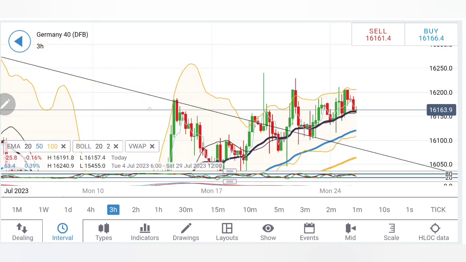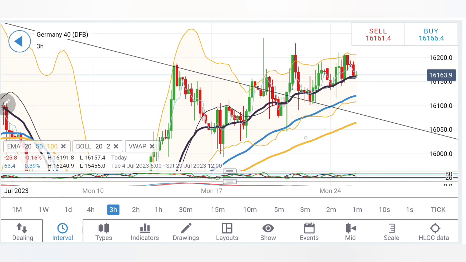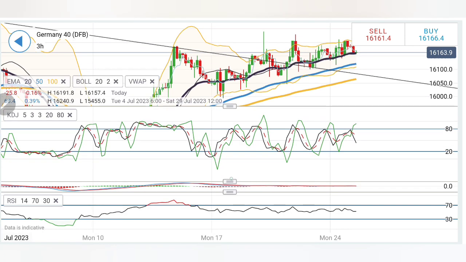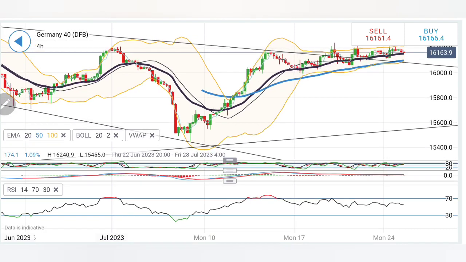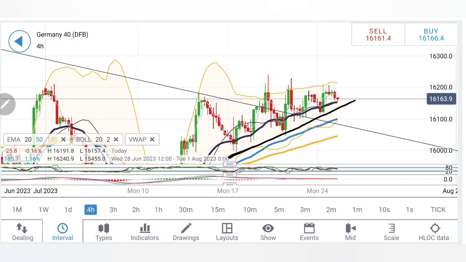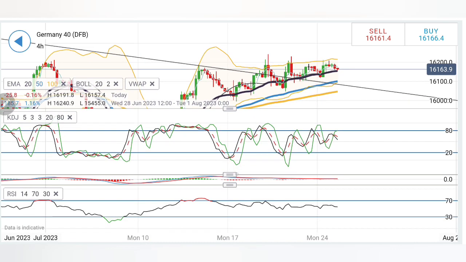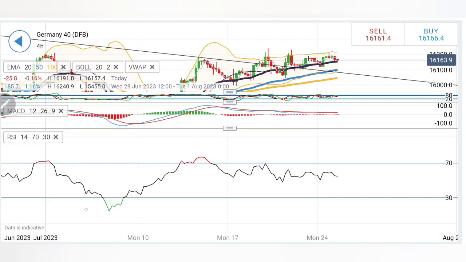And on the 3-hour chart, a similar observation here. So it rose and erased the gains, just trading sideways, not willing to go up, not willing to go down at the same time. Stochastic dropping here, MACD flat, RSI looking down. And on the 4-hour chart, you can see a similar observation here. Also, lower highs are seen consistently, higher lows are seen consistently. Let it give a breakout here above 16,200 or below 16,100 levels. Stochastic has dropped here, MACD flat, RSI flat.